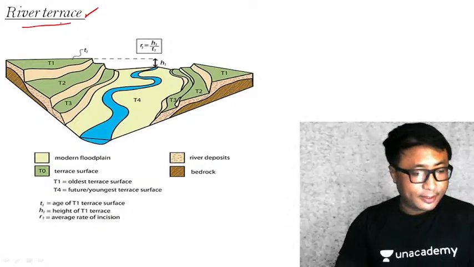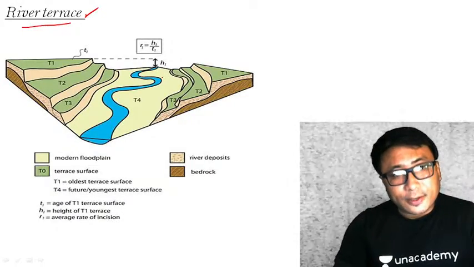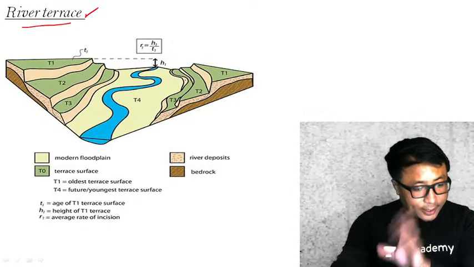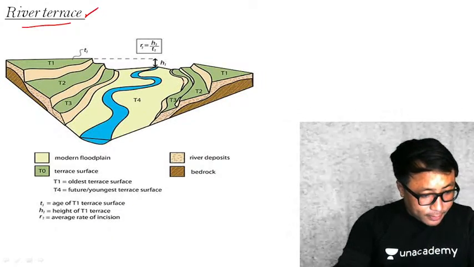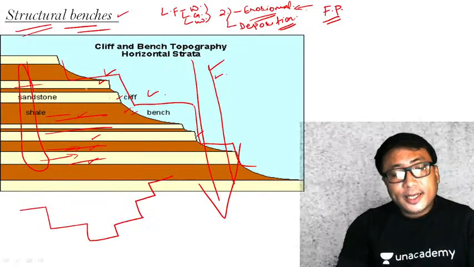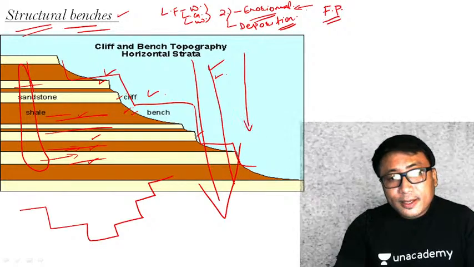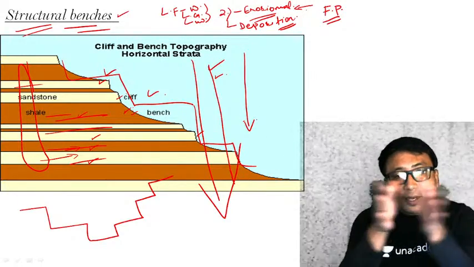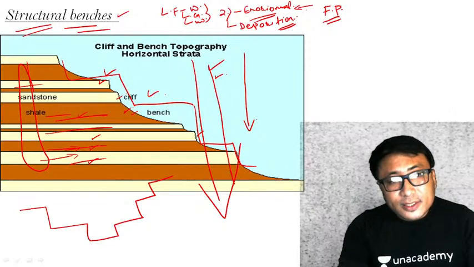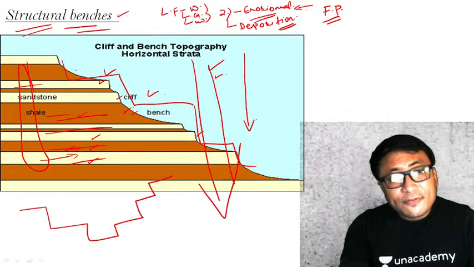River terraces. Now you see here the structural bench that we have seen just now and the river terrace, visually just to see. A bench, in a sense, structural bench, in a sense this is the river valley. A river is running, and on the side of the river valley, or on the side bank of the river, this type of structure will be formed because of the differential erosion.